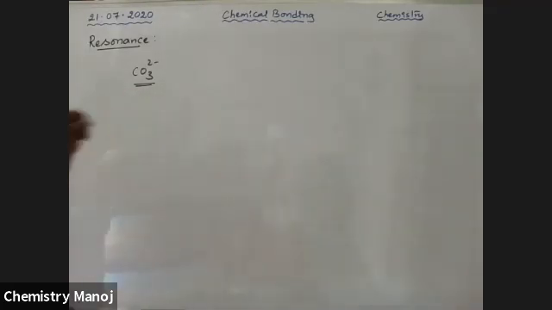Okay, so this carbonate ion has 3 resonance structures. Already we wrote the Lewis dot structure for CO3 2 minus.